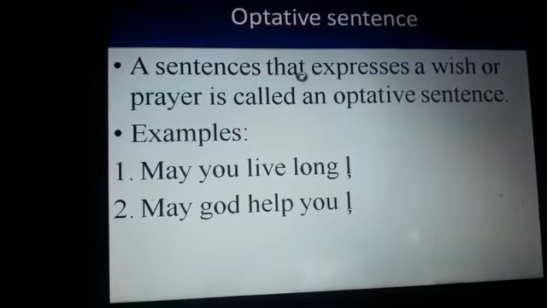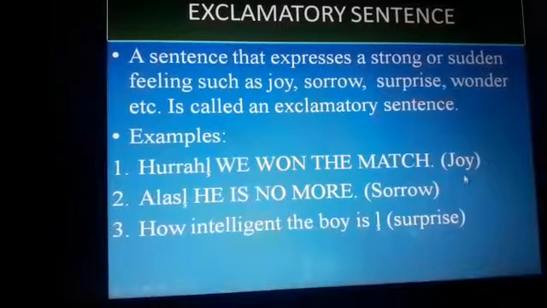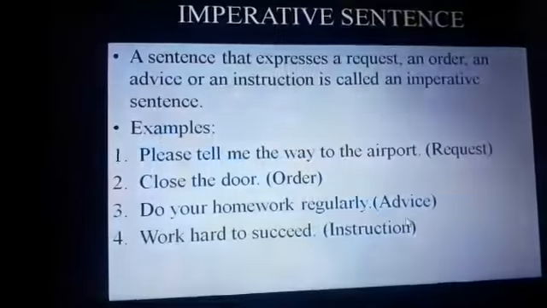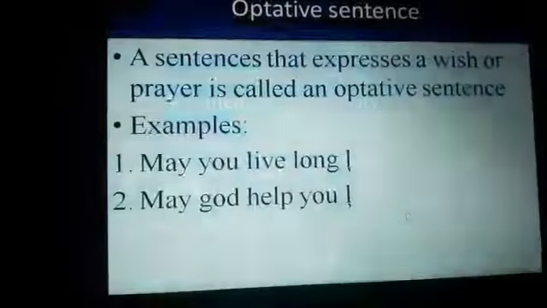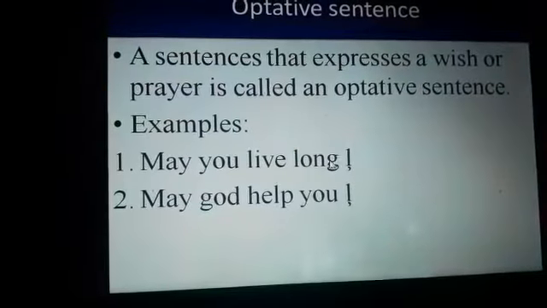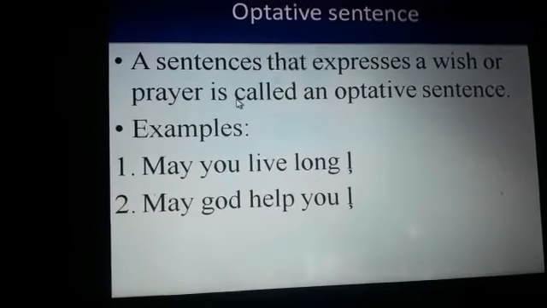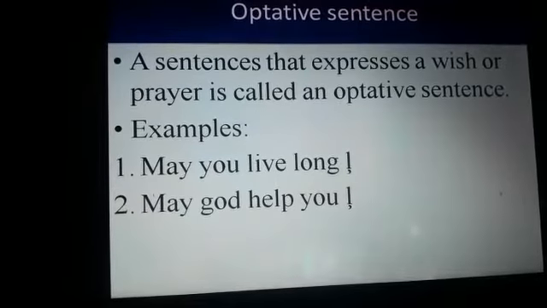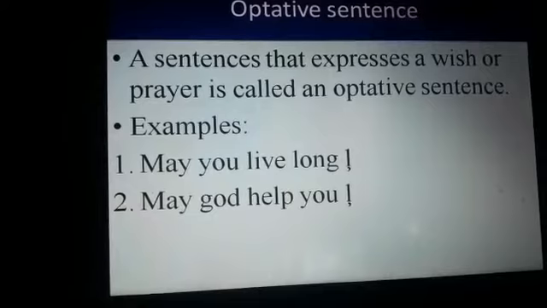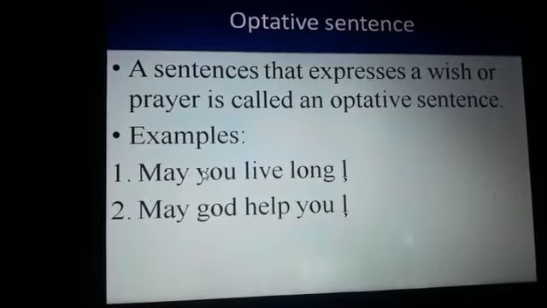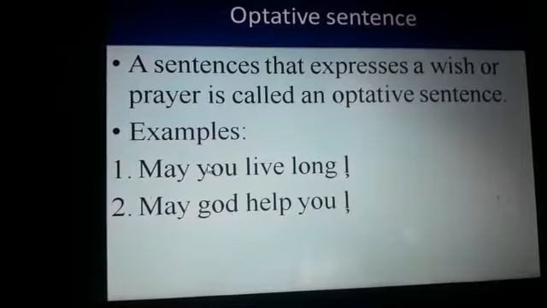In exclamatory sentences we express feelings of joy, sorrow and surprise, but in optative sentences we express wish or prayer. Whether you are praying for yourself or for somebody else, when you are expressing wishes and prayer, that is an optative sentence. So I hope this type of sentences is revised.